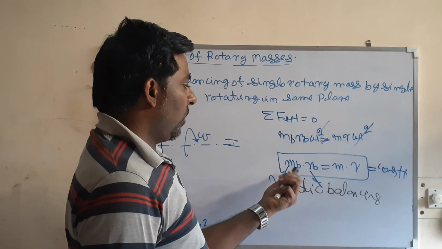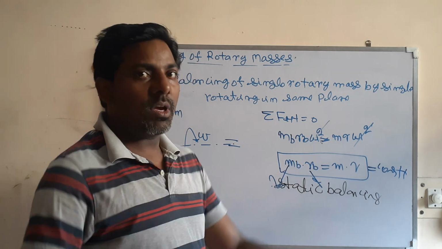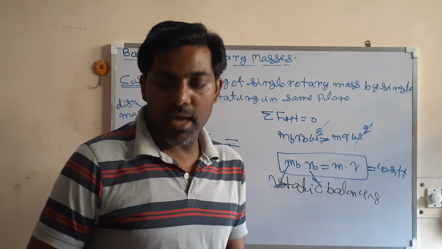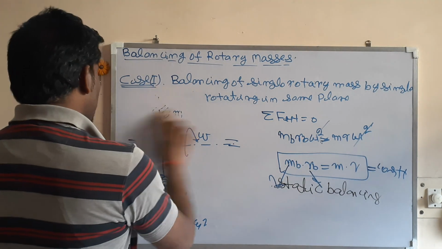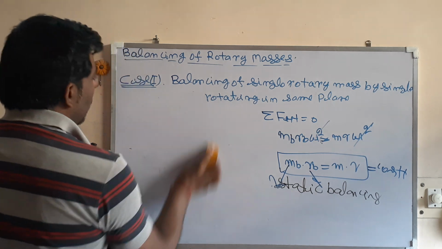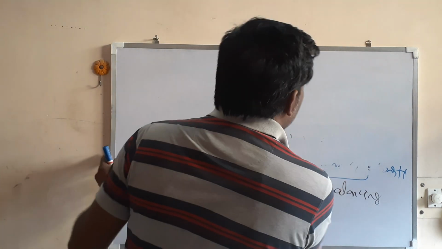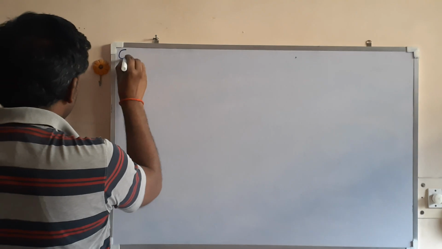So this product mb and rb can be split into two parts as per your convenience. Now let us see another case of balancing, case number 2.